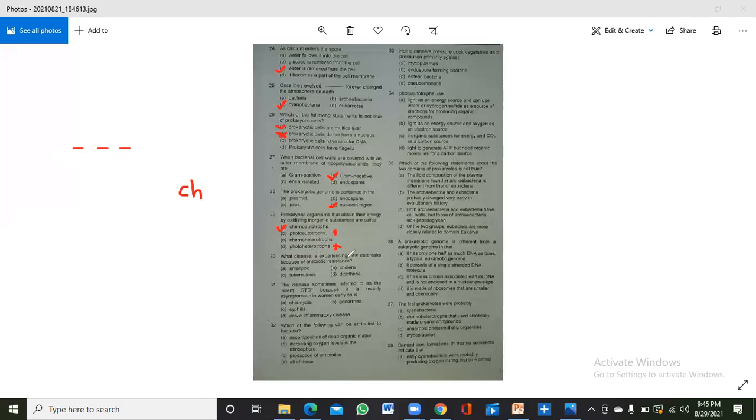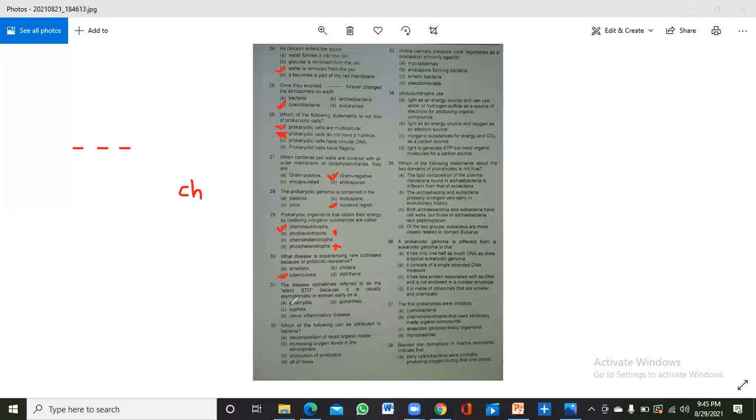What disease is experiencing new outbreaks because of antibiotic resistance? Okay, so here it is tuberculosis. Nowadays, because of antibiotic resistance, tuberculosis is very much evolving. The disease referred to as the silent sexually transmitted disease because it is usually asymptomatic in women early on.